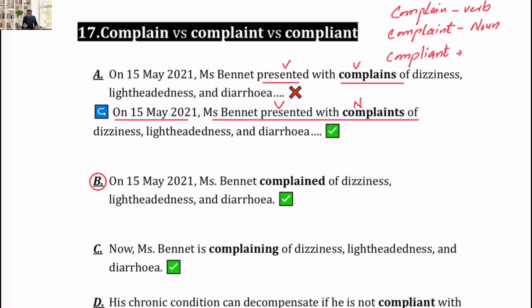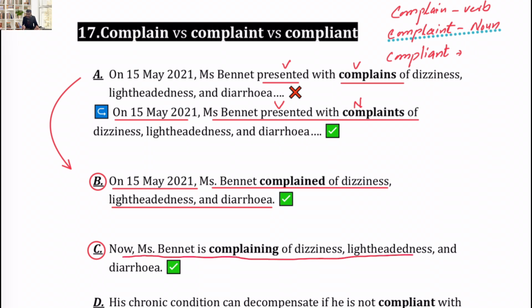If we are writing complain, the verb form: on 15th May 2021, Miss Bennett complained of dizziness, lightheadedness, and diarrhea. This is the other way of writing the same information, but we are using the verb form here. Then the ing form in example C: now Miss Bennett is complaining of dizziness, lightheadedness, and diarrhea. We can use all of them, but they need to be used appropriately.